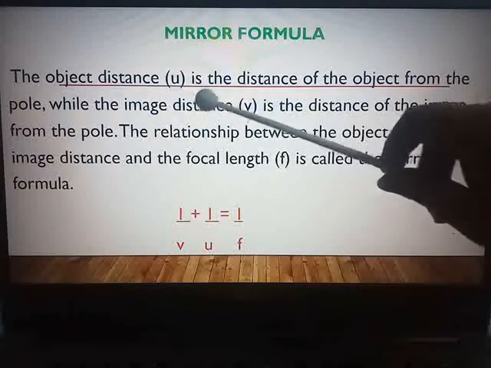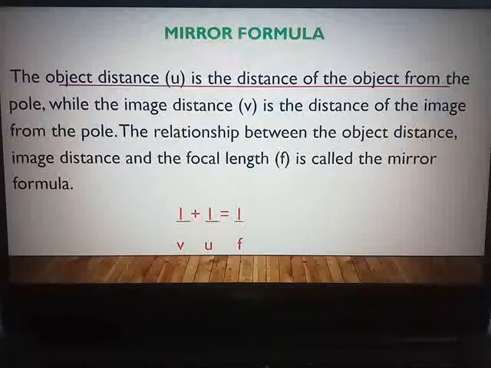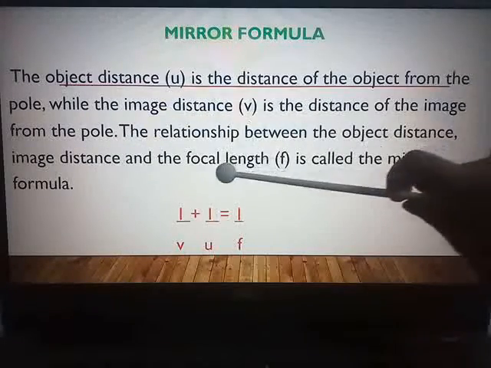While the image distance, small v, is the distance of the image from the pole. So remember, u is the distance of the object from the pole, whereas v is the distance of the image from the origin, that is the pole. The relationship between the object distance, image distance and the focal length.